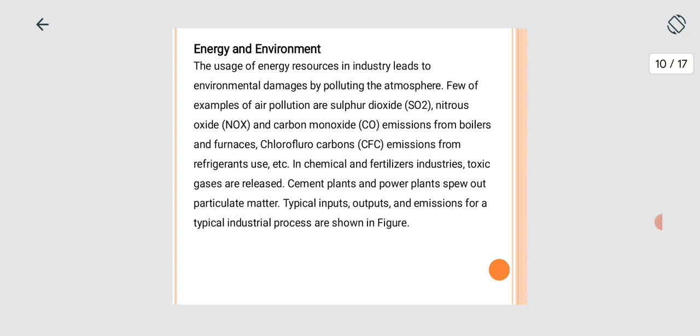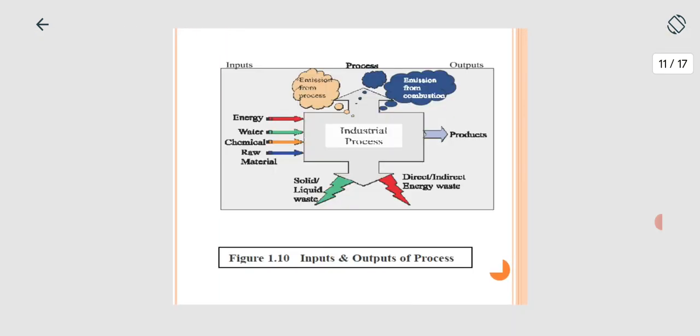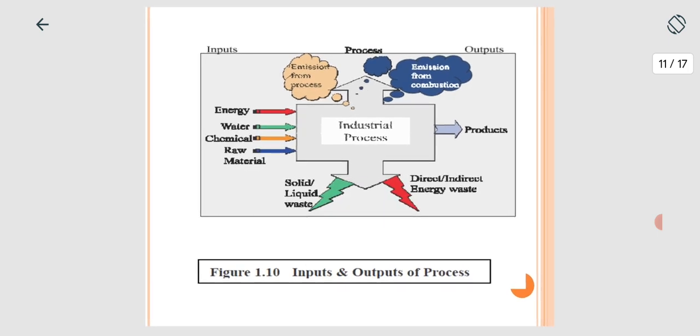In the chemical fertilizer industry, toxic gases are released. Cement plants and power plants spew out particulate matter. The typical inputs, outputs, and emissions for a typical industrial process are shown in the figure. These figures show what is processed in the energy and environment relationship.